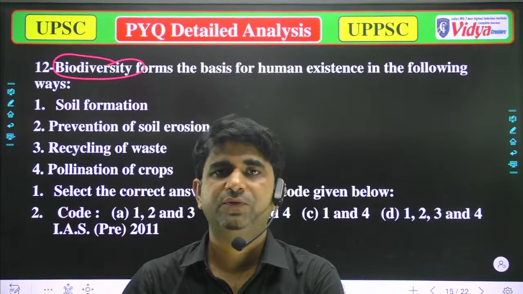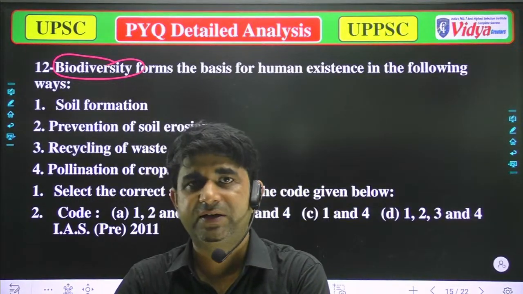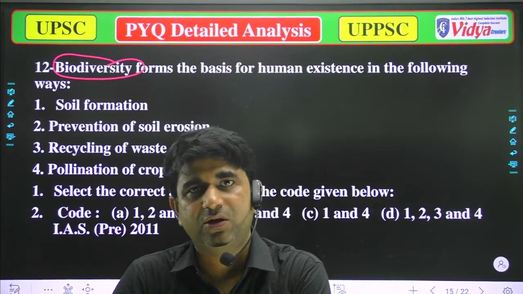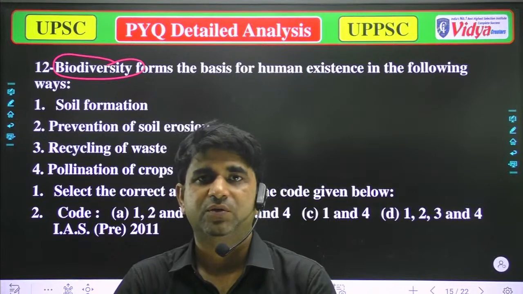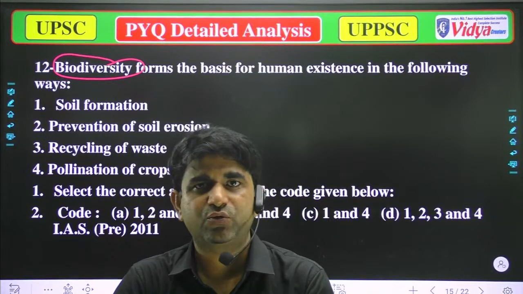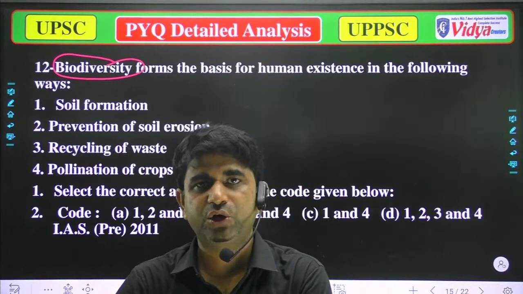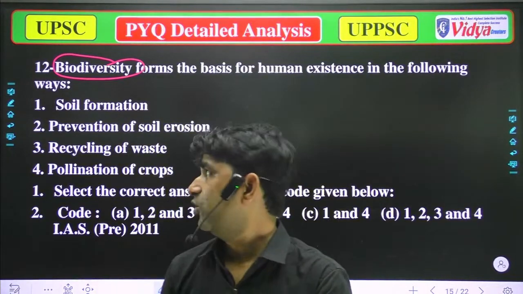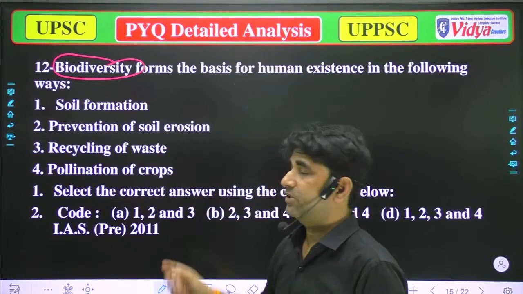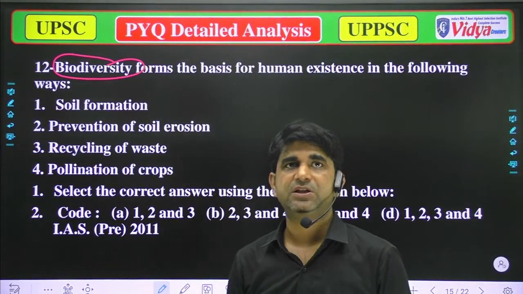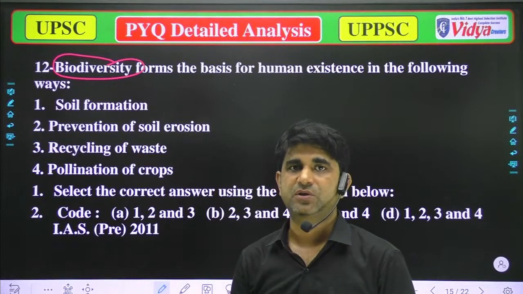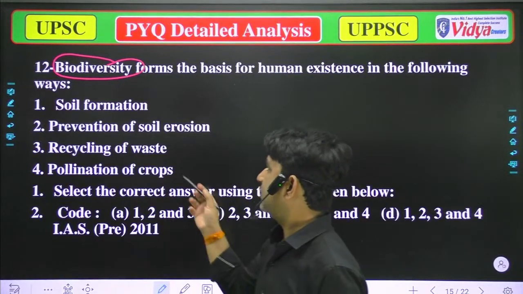Humus is generally made up of dead and decaying organic materials, and dead and decaying organic materials are carried out from the biodiversity. So that could be a link; it also has a very important role in soil formation. The second option is prevention of soil erosion. Biodiversity also preserves soil formation and is helpful against soil erosion.